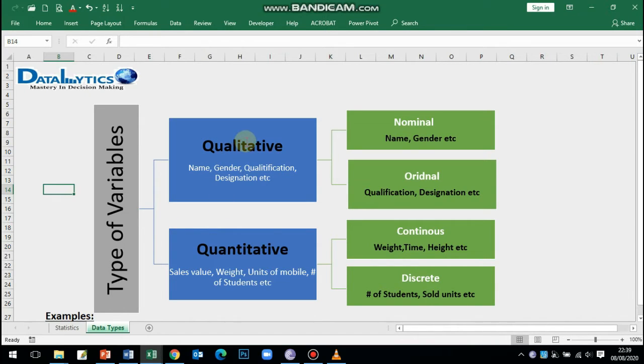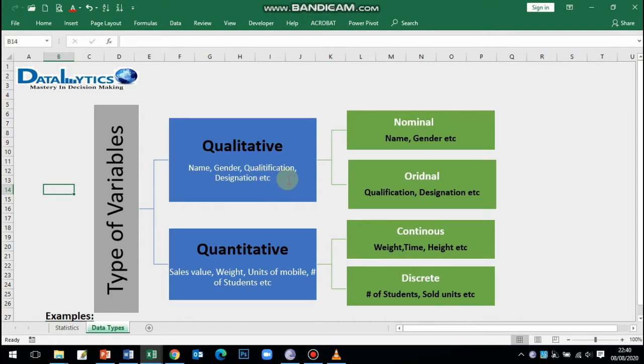Now what is meant by qualitative variables? As you can infer from its name, quality, you cannot count, you cannot measure these numbers, and you cannot apply any arithmetic operations on qualitative variables. Means you cannot apply mean, median, mode, any statistical measures, sum, etc. on qualitative variables like name, gender, qualification, designation, etc.